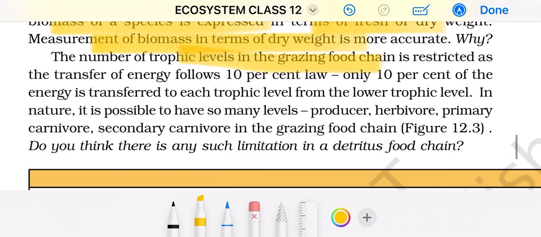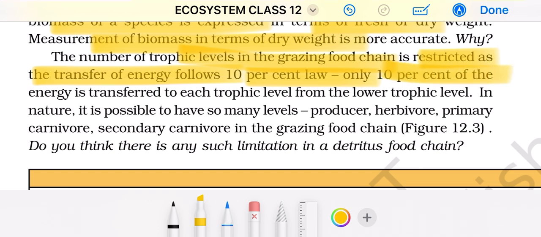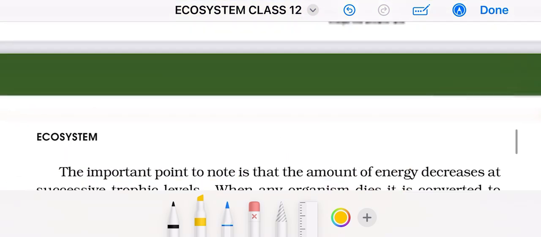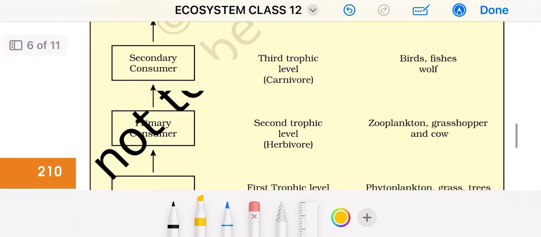The number of trophic levels in a grazing food chain is restricted as the transfer of energy follows a 10% law, that only 10% of the energy is transferred to each trophic level from the lower trophic level. In nature, it is possible to have so many levels: producer, herbivore, primary carnivore, secondary carnivore, in the grazing food chain. Look, let me tell you this.